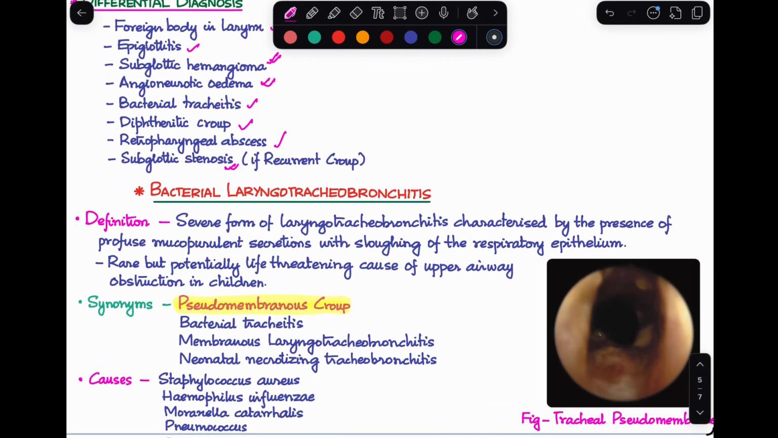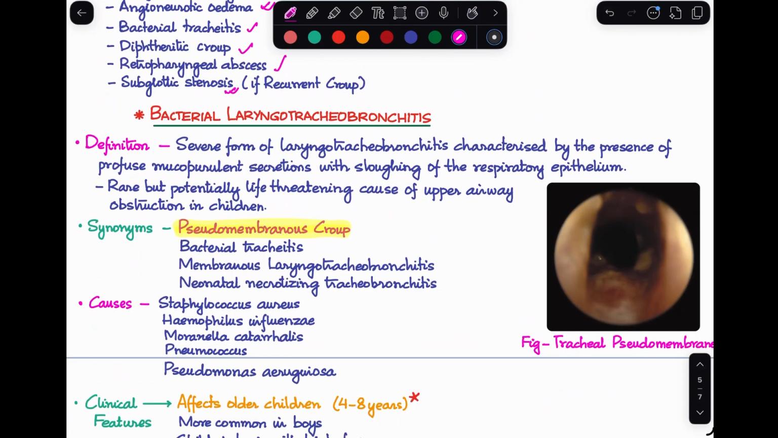Lastly, before I end this class, we are going to talk about the second variant, which is the bacterial laryngotracheobronchitis. So far, we have only spoken about the viral one. The bacterial one is actually much less common. What is it exactly? How do we define it? It is actually a much more severe form of laryngotracheobronchitis, which is characterized by the presence of profuse mucopurulent secretions with sloughing of the respiratory epithelium. So you can see how severe it is.